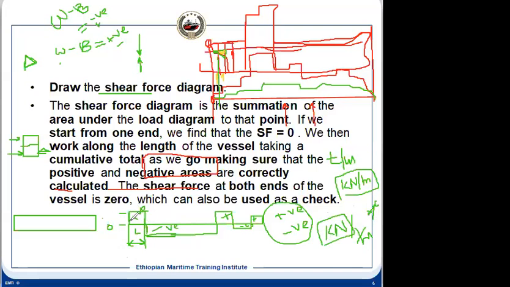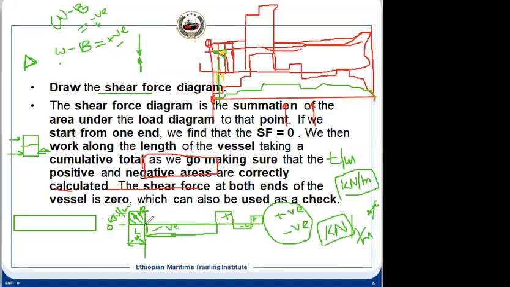So under this curve, if we calculate the area, what I have just done, this is kilonewton per meter, and L is in meters. If you multiply these two, we find the area under this curve, and that value will be our shearing force.